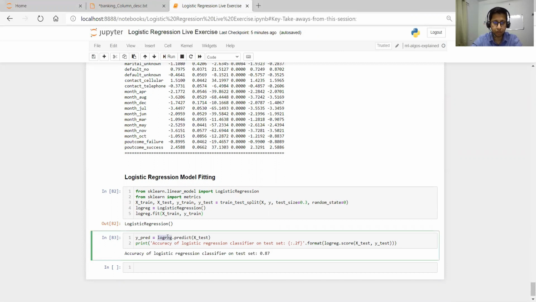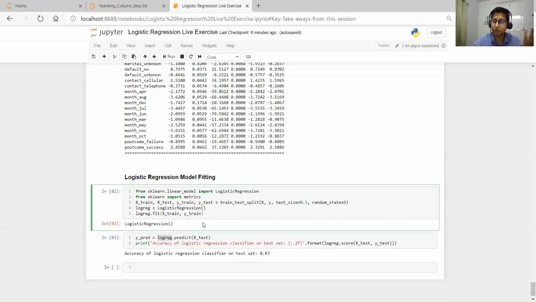So logreg is the object of logistic regression. We pass the training variables: X_train containing the independent variables of the training data, and y_train containing the target variable of the training data. On training data we want to train, so we should have both independent and target variables. Then we pass those as arguments in logreg.fit, and it will train. The fit function trains the model basically.